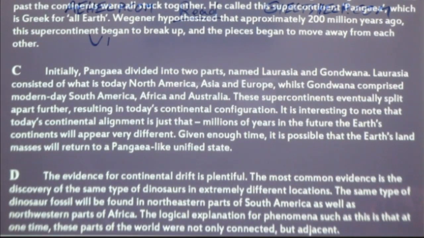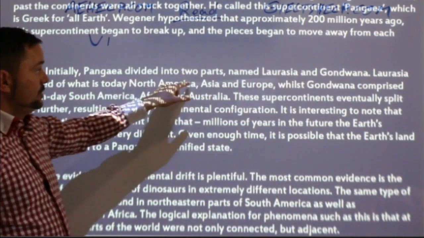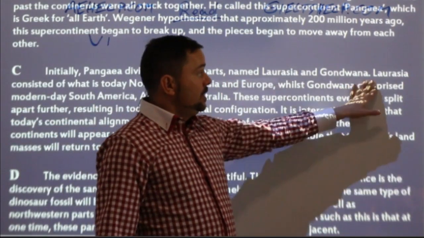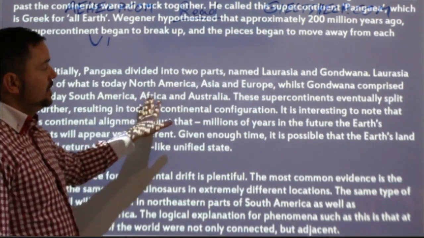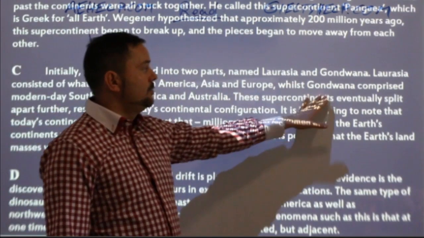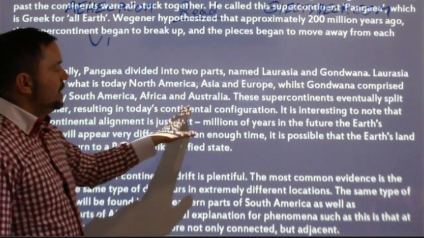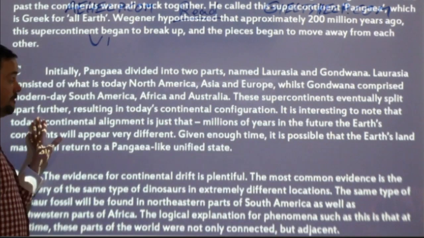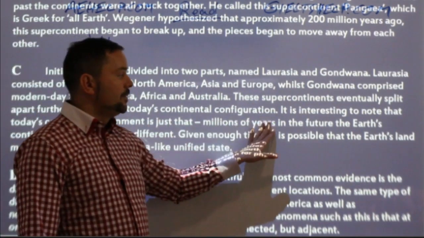Read with me. Initially, Pangaea divided into two parts, named Laurasia and Gondwana. Laurasia consisted of what is today North America, Asia, and Europe, whilst Gondwana comprised modern-day South America, Africa, and Australia. These supercontinents eventually split apart further, resulting in today's continental configuration.